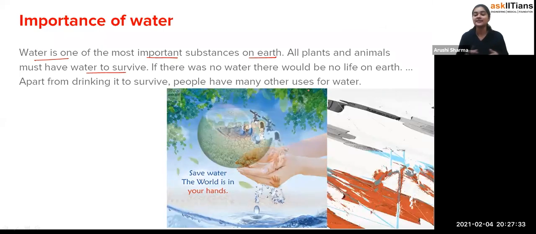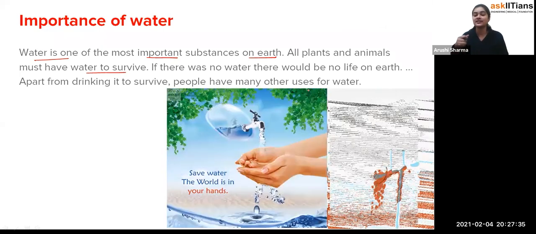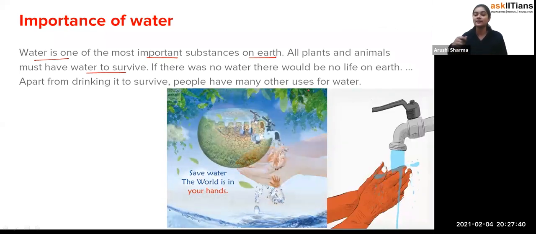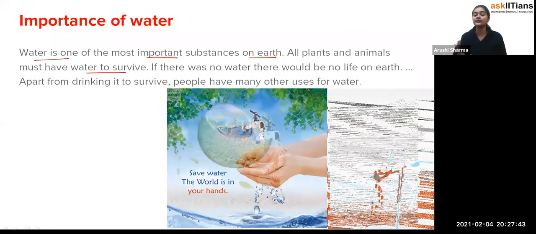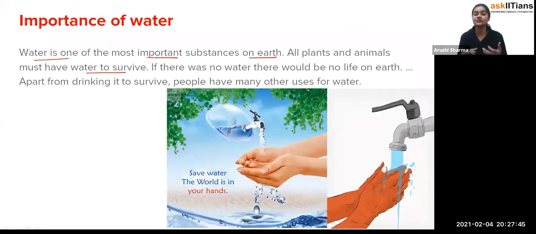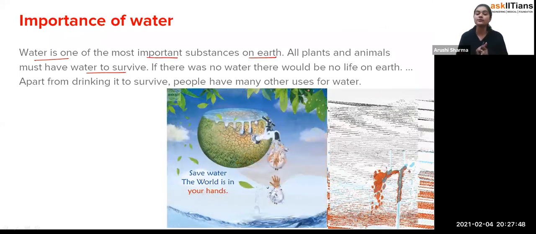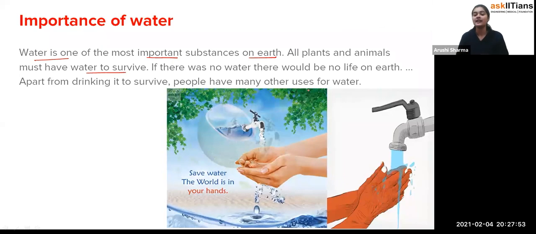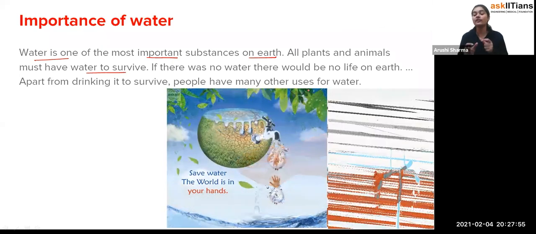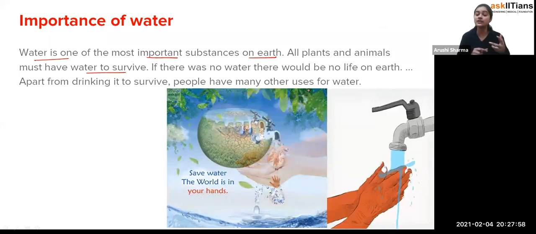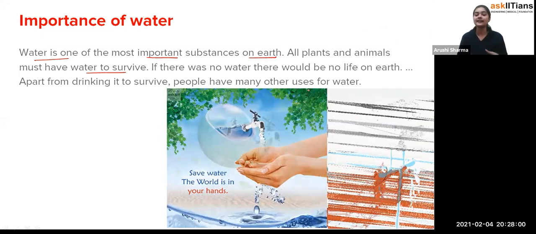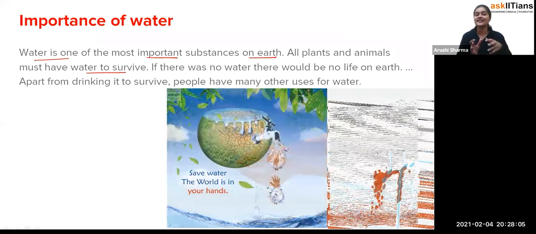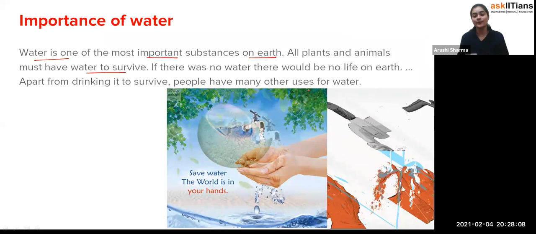Exactly, because sometimes people are brushing their teeth and they turn on the tap and forget to turn it off. They brush for 5 minutes and the water is running. And if we take a bath and we require one bucket, people use three buckets, four buckets. So what's the use of that? Exactly. We should understand the need of the water, where we have to use it and how much. Because as we have seen, if there is no water, then there would be no life.